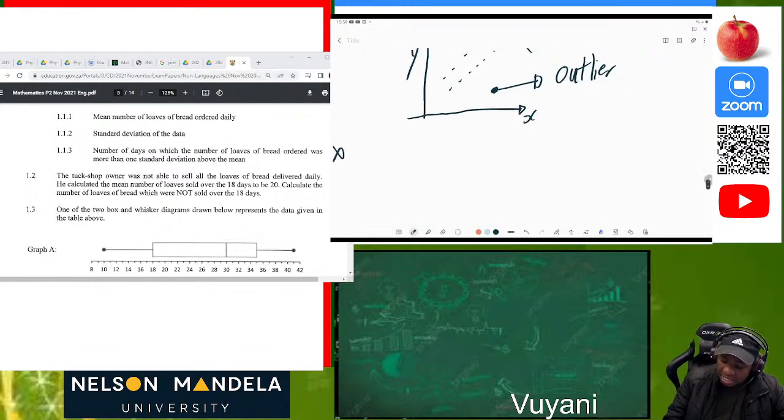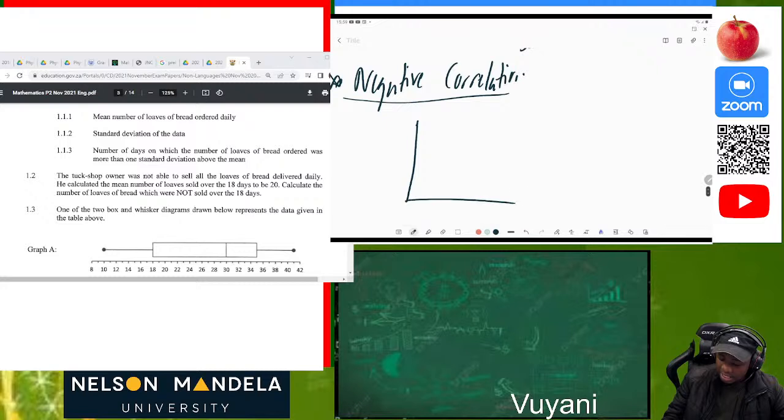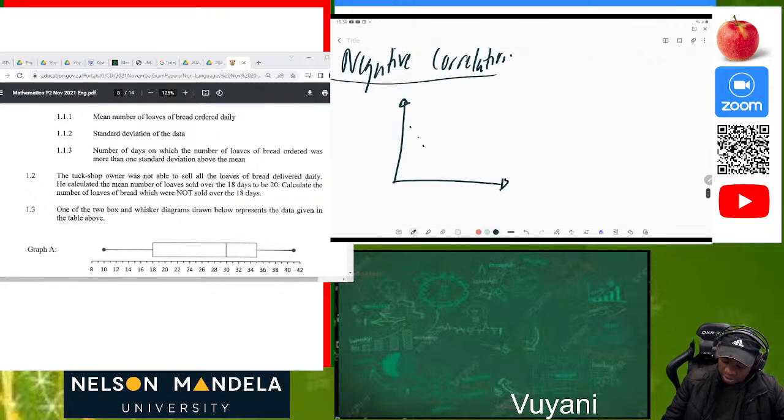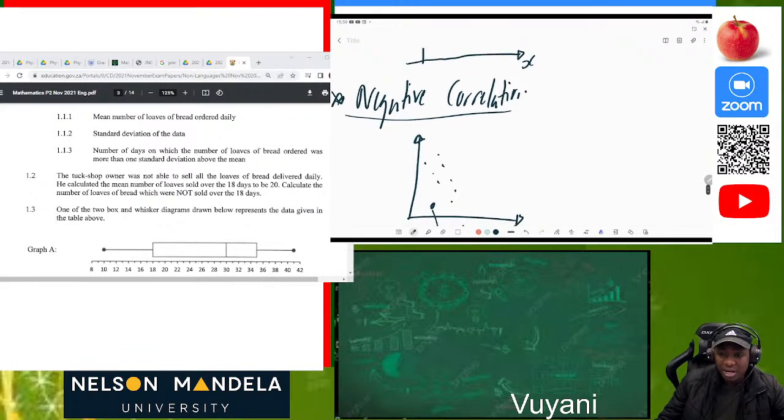Now, the negative correlation will be in the opposite direction. Since this one was increasing like this, this one will be decreasing like this, and maybe we have an outlier somewhere here. This is still an outlier. Why is it an outlier? It is found far off from the other points which we have, so that's why it is called an outlier.